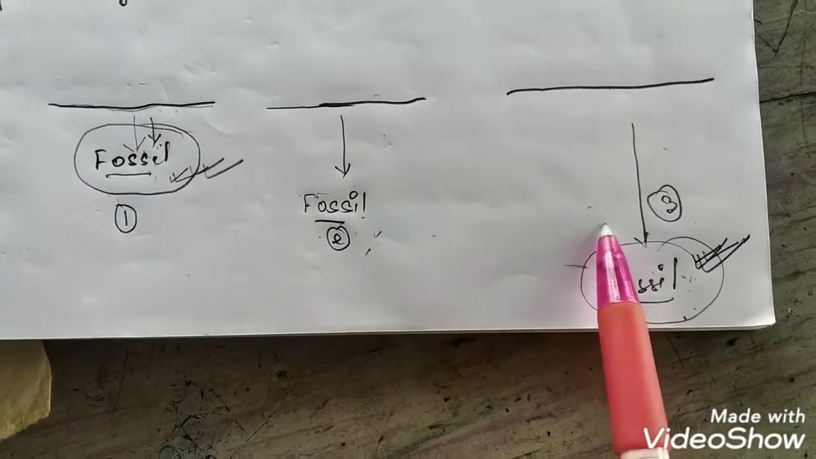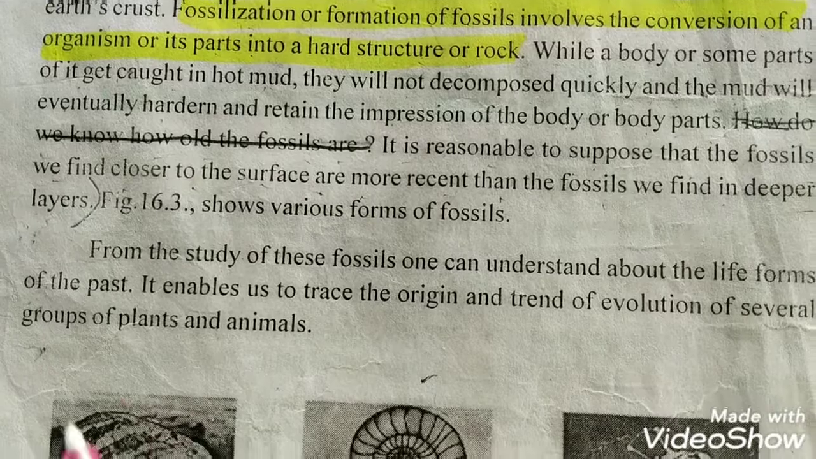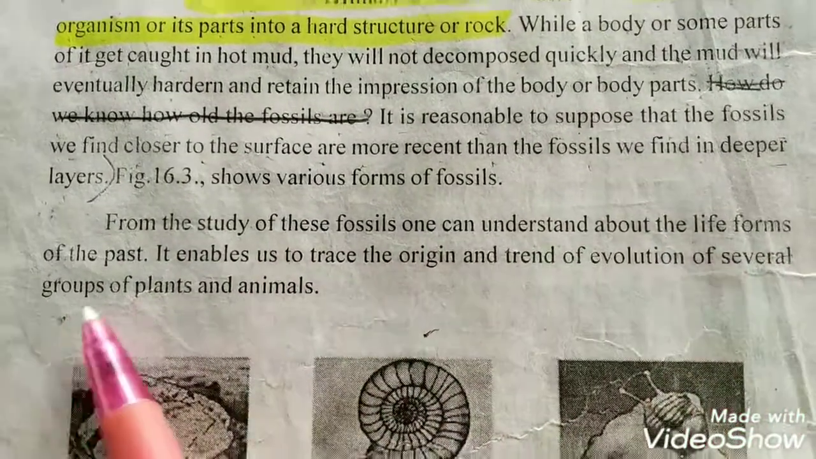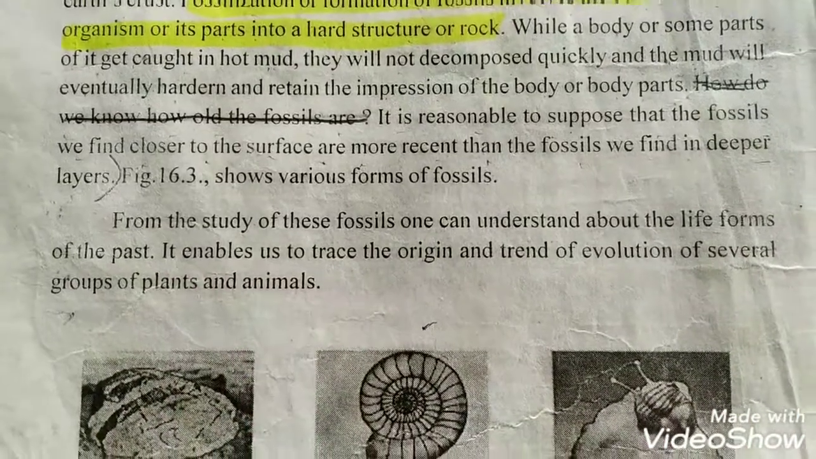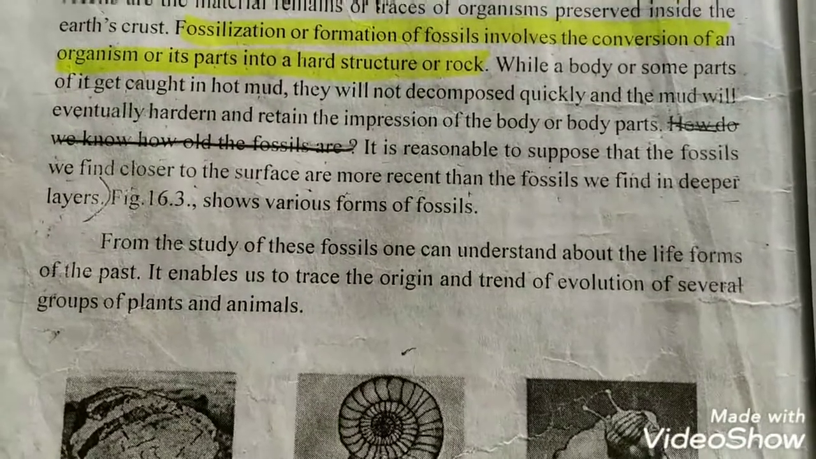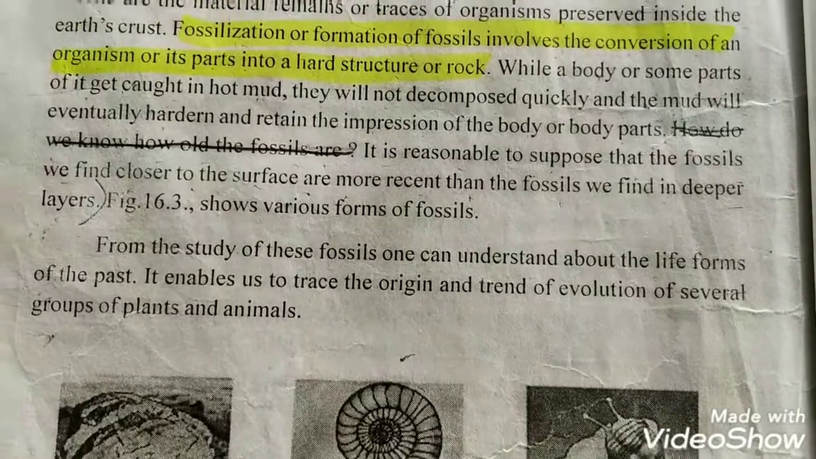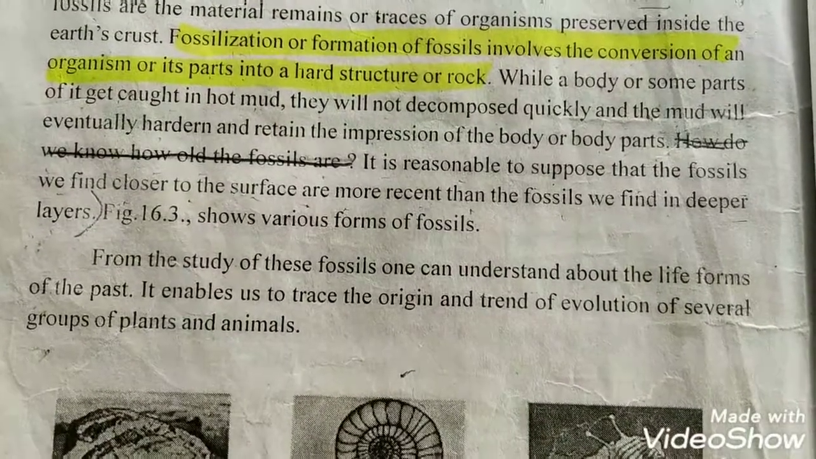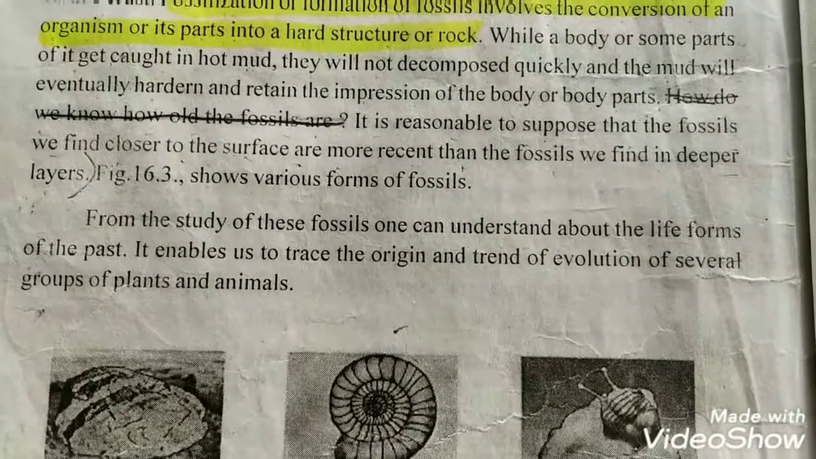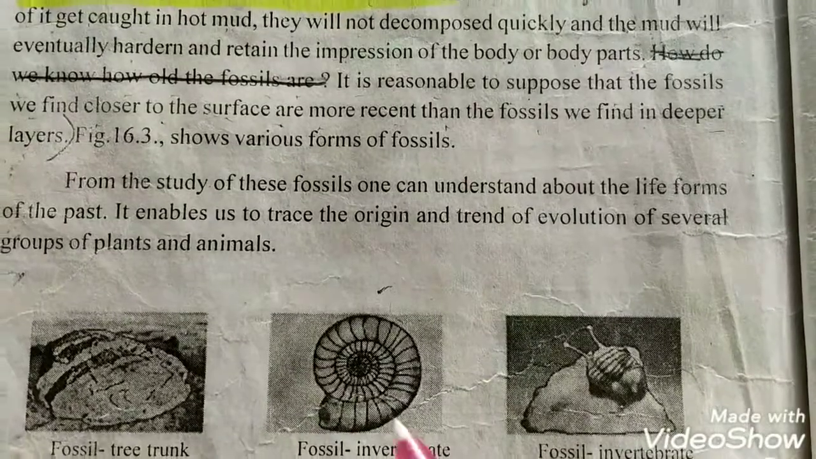In this way, from fossils, we can study evolution. From the study of fossils, we can understand the life forms of the past. From the fossils we find inside the earth's crust, we can also find out how old the organism is, how organisms looked, and how new life started existing, or how organisms were formed. So fossils help in the study of the evolution of different organisms.